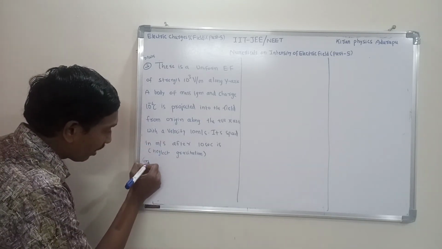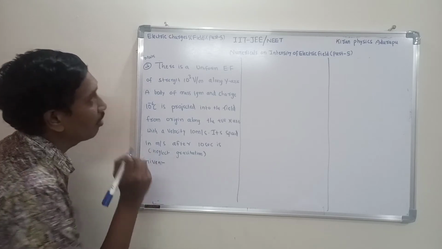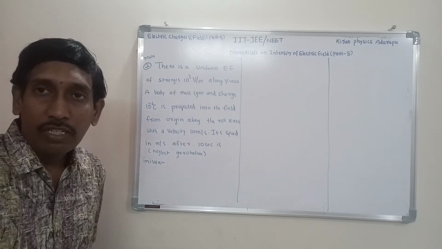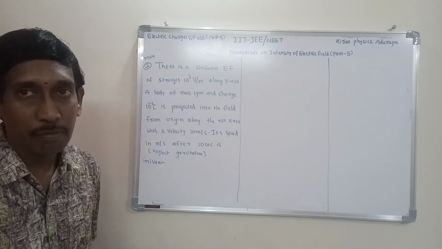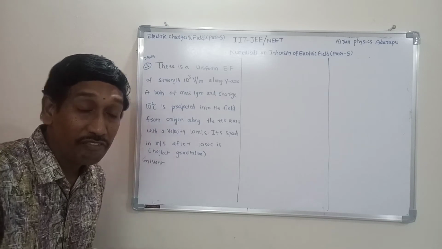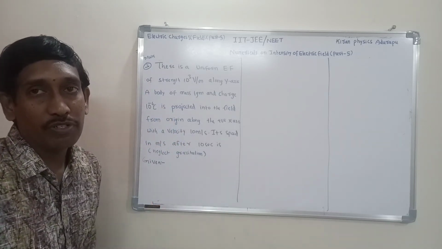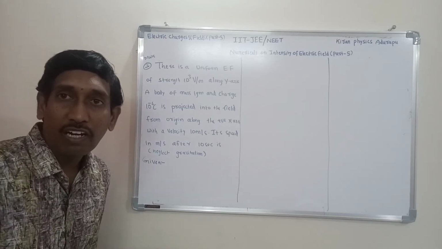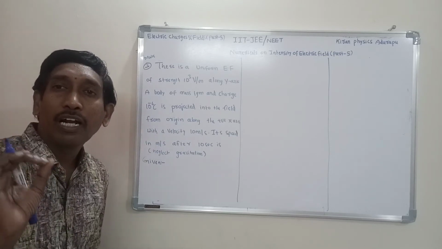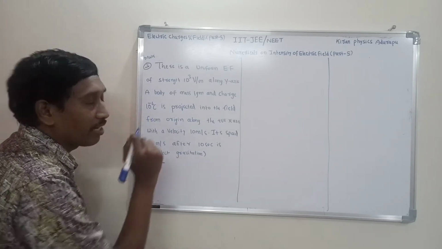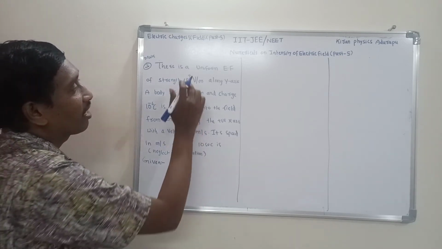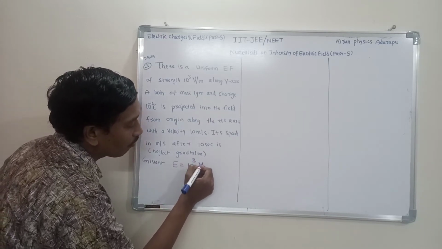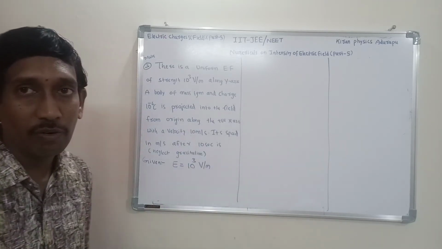First we have to write the given values. One is the uniform electric field strength. That means the intensity of the electric field, simply called electric intensity. Different words are given to confuse you. Don't get confused: electric field strength, strength of electric field, electric field, intensity of electric field, or electric intensity, everything is the same. Electric intensity is denoted by E. So the given value is electric intensity E equal to 10 power 3 volt per meter. Also note the unit of electric intensity.